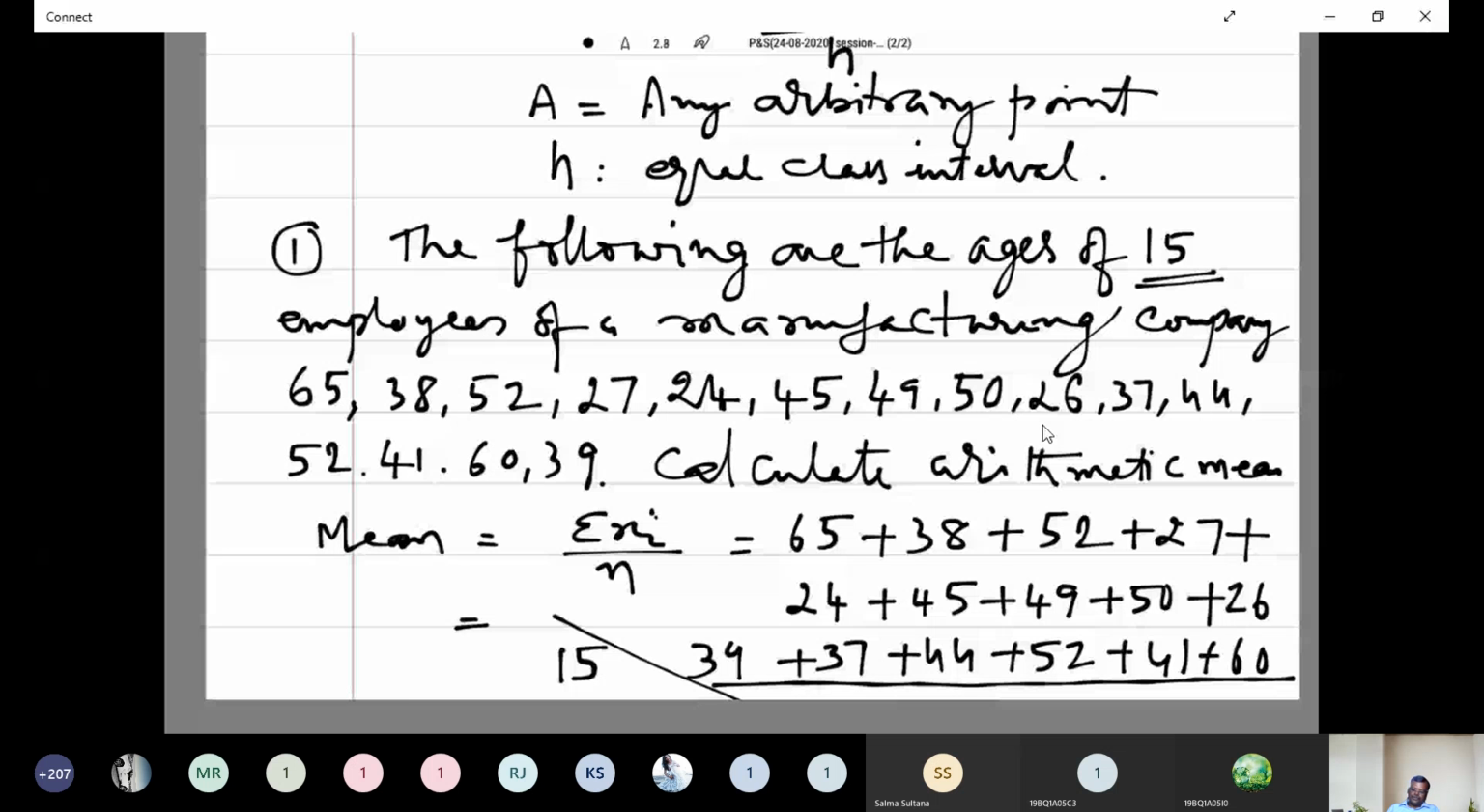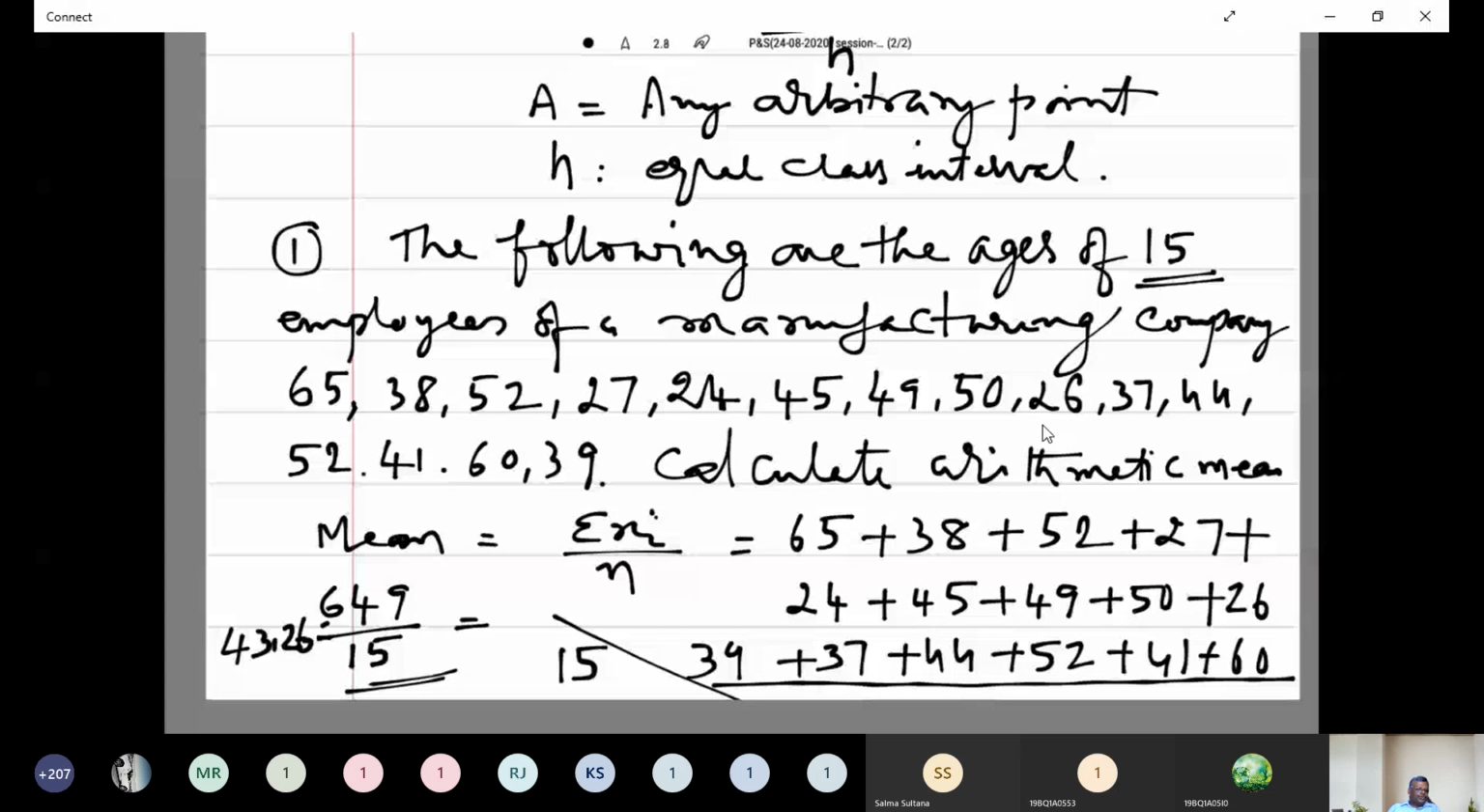Sum of these values is equal to 649. Very good. And total number of individuals is equal to 15. Therefore, what is its value? 43.26 approximately. This is the simple way that we are going to find the mean of the given problem.